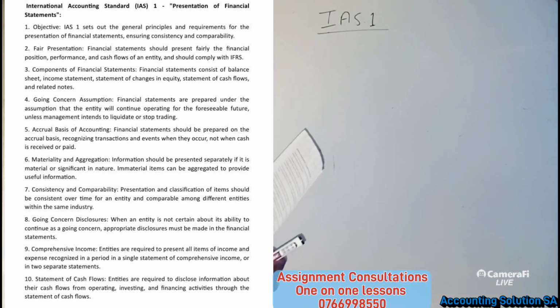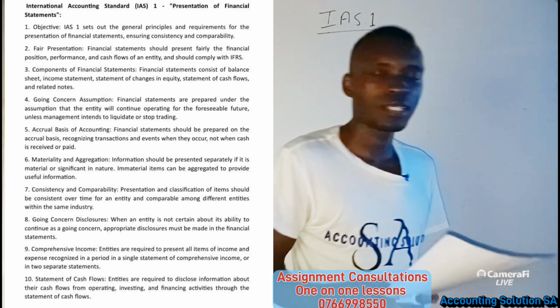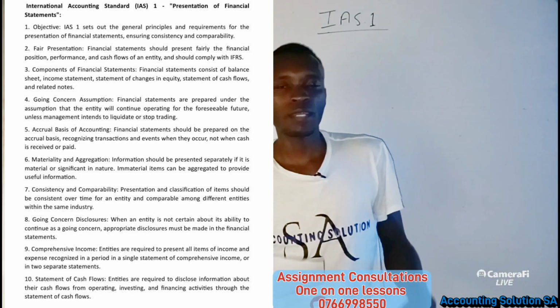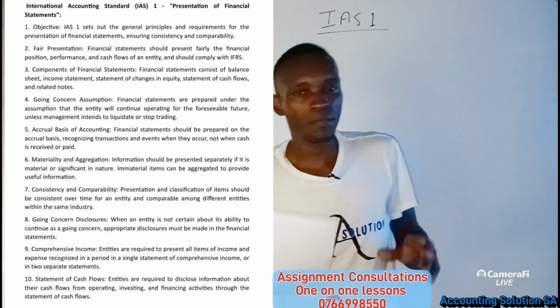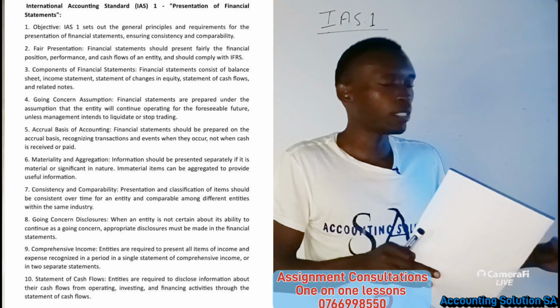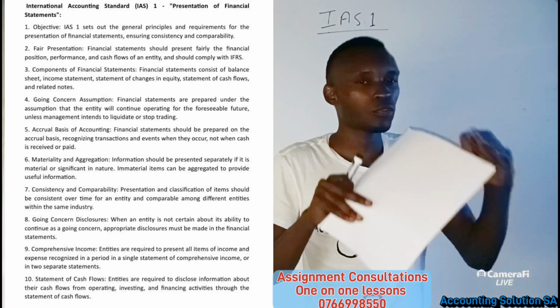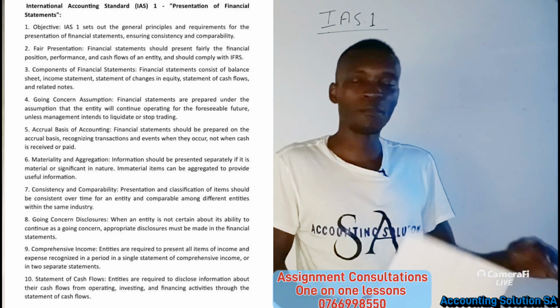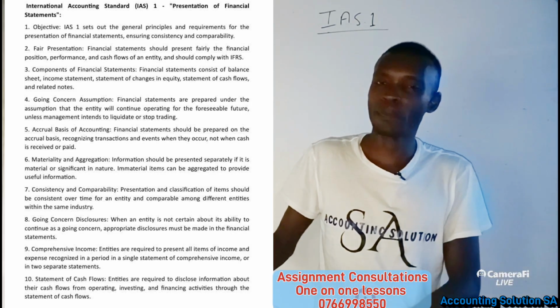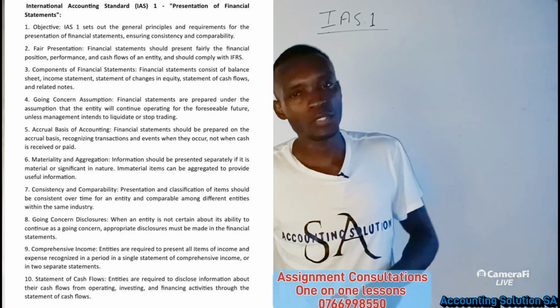IAS 1 sets out a general principle and requirements for presentation of financial statements, ensuring consistency and comparability. The reason why we have this standard, guys, is because it must guide us that when we prepare an income statement, we have to start from sales, cost of sales, gross profit, then we go to other income, expenses, then operating profit, and so on and so on.